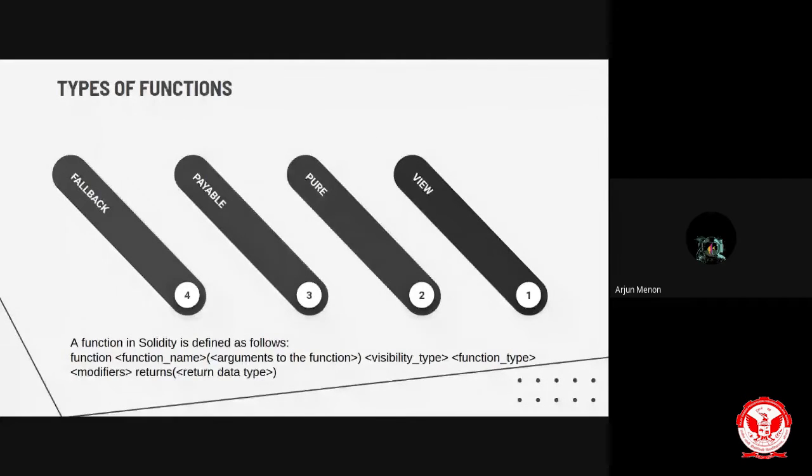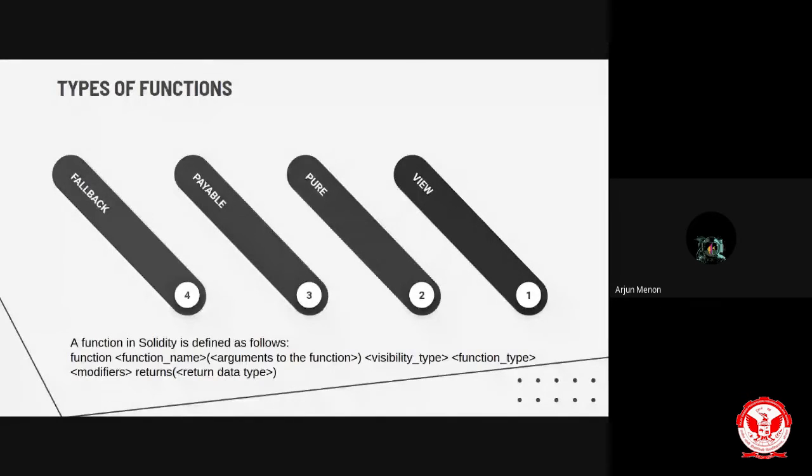A view function type means that the function only reads from the contract and will not perform any kind of writing operations. Every read operation is completely free in the blockchain network, but every write operation has some charges. So if we declare a function as view, it only acts as a read function and can't act as a write operation.